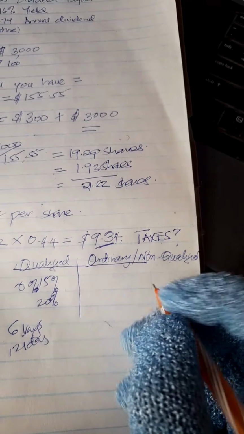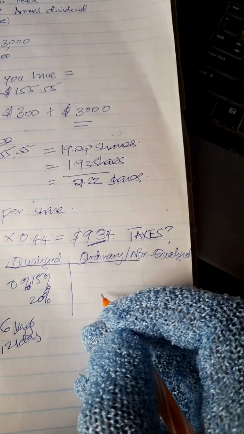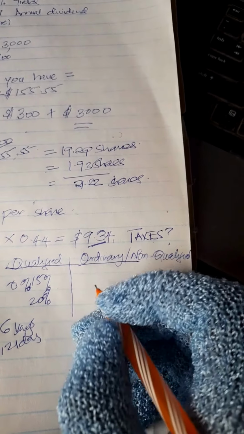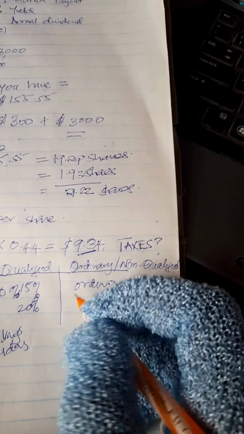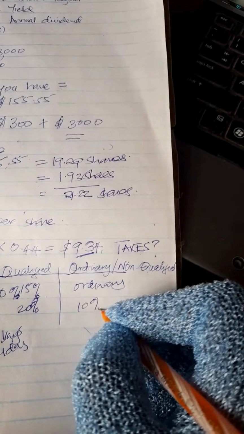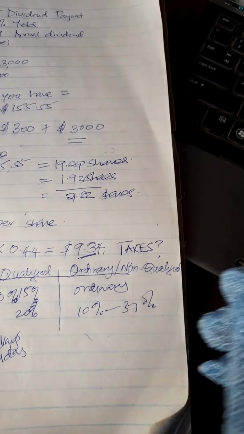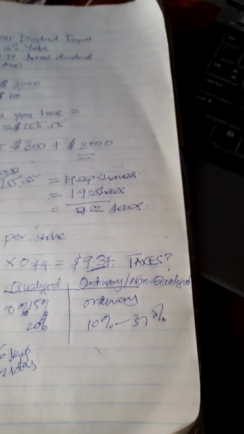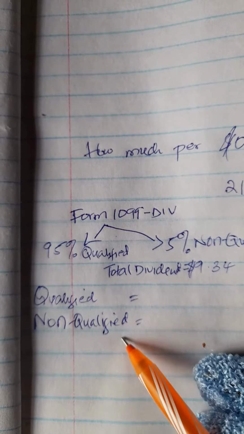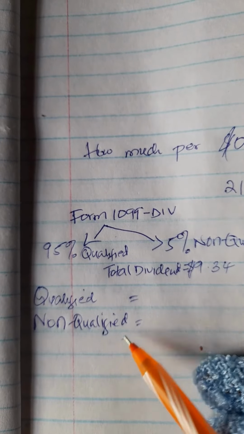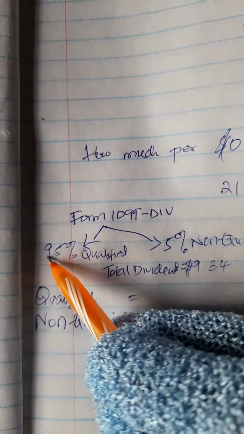Then we have the ordinary or non-qualified. These ones are taxed as ordinary income at your regular federal income tax rate, which can range from 10% up to 37%, okay? Depending on your tax bracket. So the next step is to know how much will be taxed under the qualified and how much under the non-qualified. So to get that, you will do this: 9.34 times the 95%.